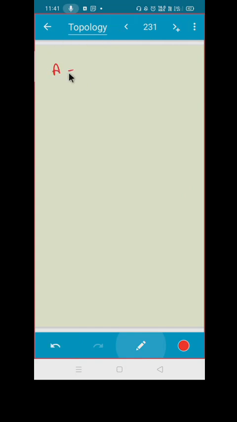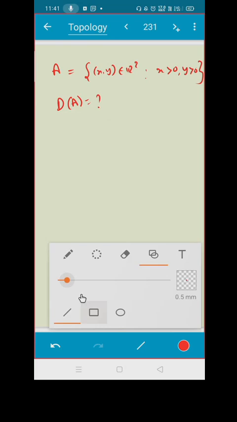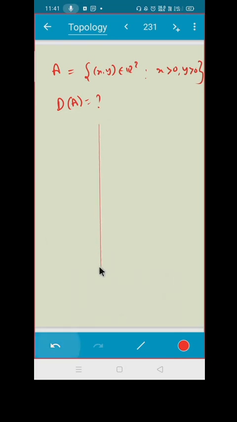Suppose I am taking a set A as the set of all (x, y), R2 पे चलते हैं, such that x is positive, y is positive. What do you think? What is D of A? Draw the graph. Whenever you see a problem in analysis or topology, draw the graph.